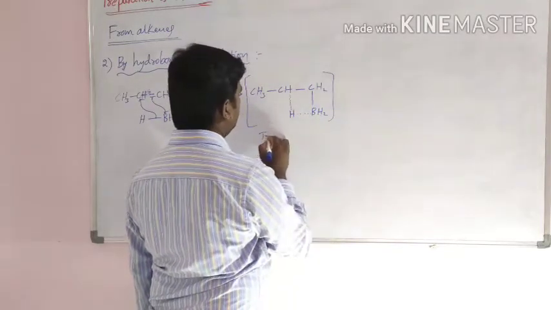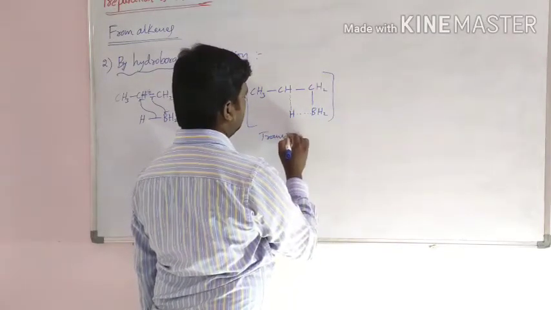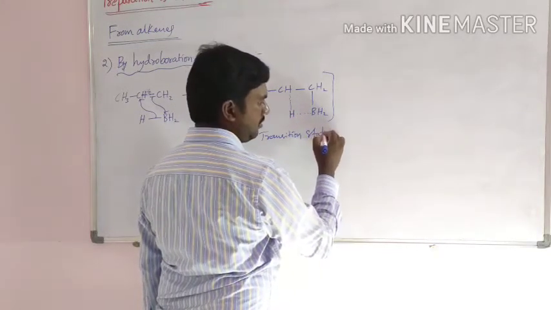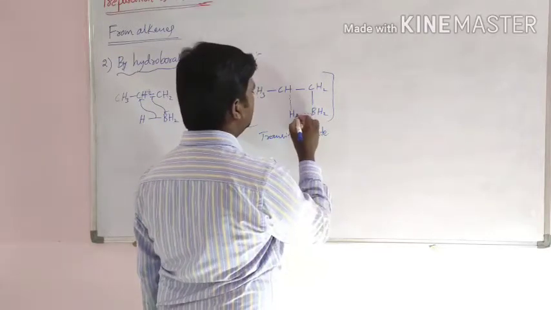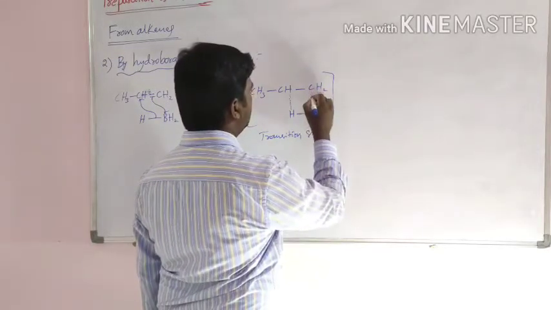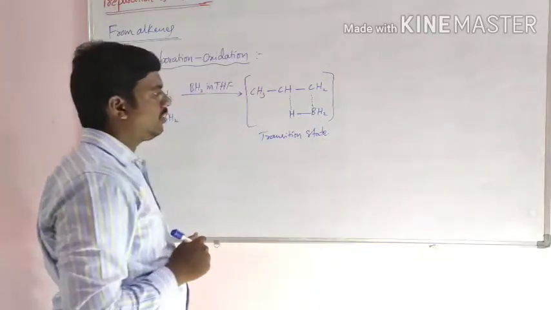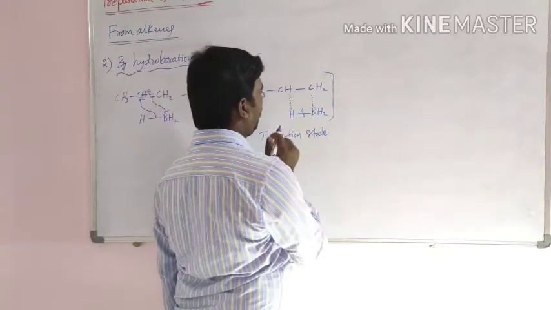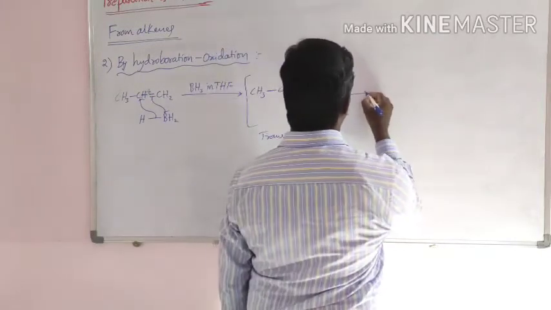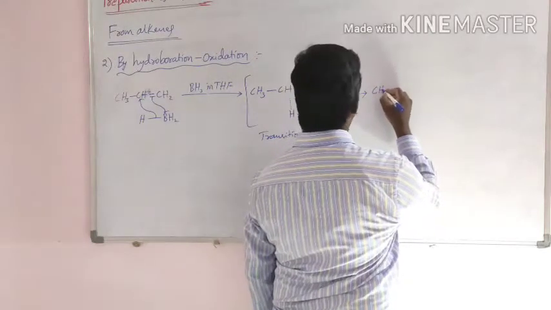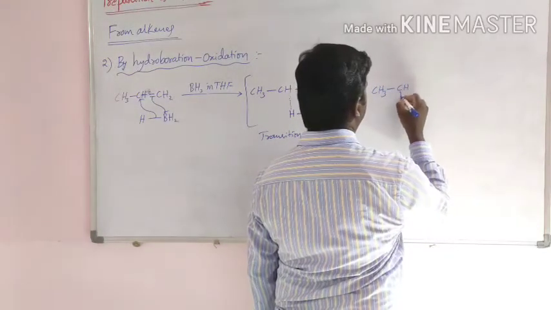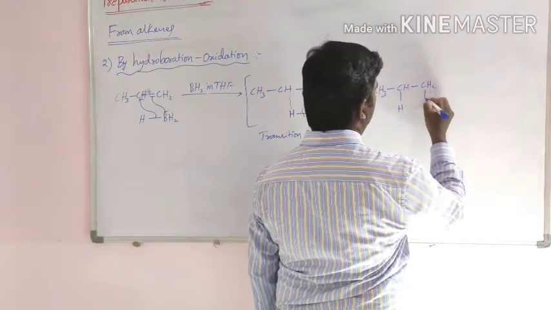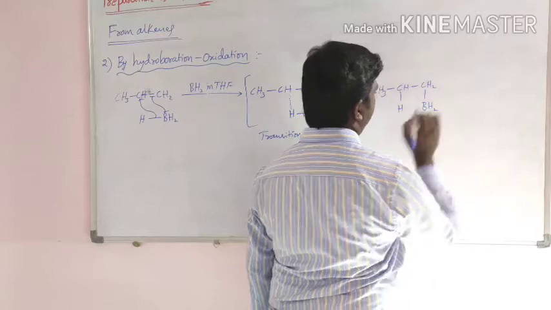This is the transition state. In this transition state, this bond is broken, and it converts to CH3 CH2 CH2 BH2.